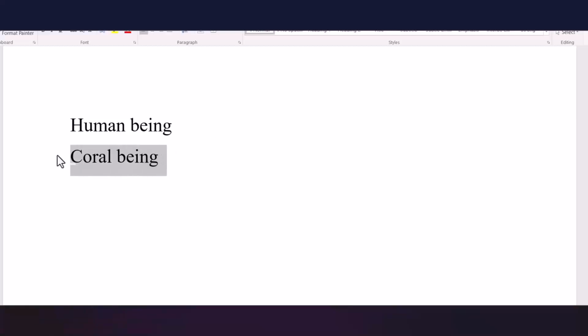And as for the being, I mentioned that we have something like human being, and we use being to refer to species that have a high level of sentience and consciousness. But saying coral being is not acceptable because coral does not have that much level of consciousness and sentience as humans, apes, dolphins, elephants, and so on.